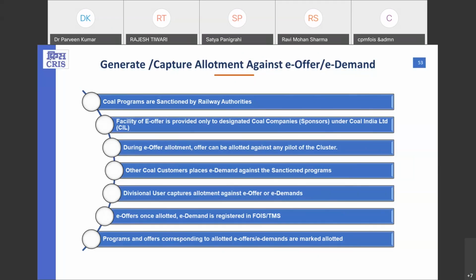Now, once this allotment has been given, in case of e-offer, the physical TMS demand is actually registered within the TMS, and then the demand registration process completes. So that particular demand comes into place and it is visible in the TMS, which can be further taken forward for the supply and all.